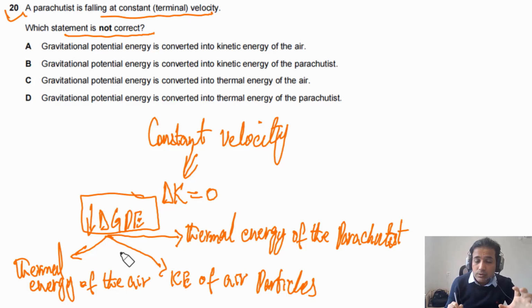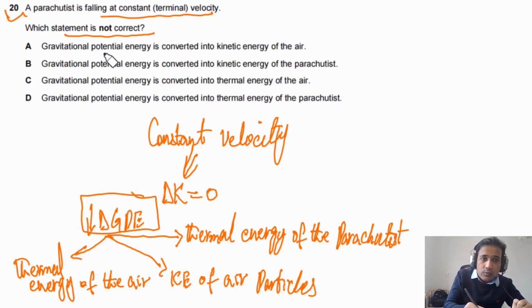This is a very common question, so you need to be very clear. If an object is falling at constant velocity, where will the decrease in potential energy go? The decrease in potential energy will be converted into thermal energy of air, thermal energy of the falling object, and kinetic energy of air particles.